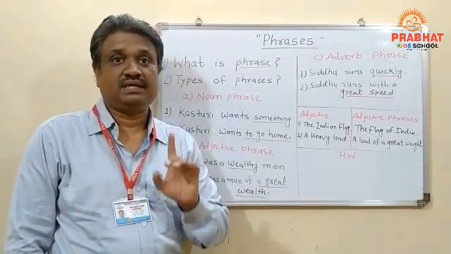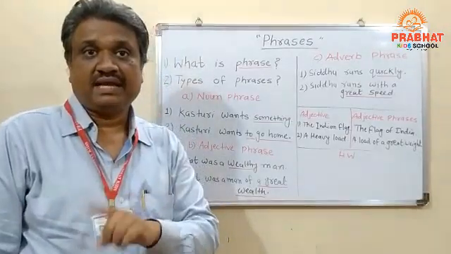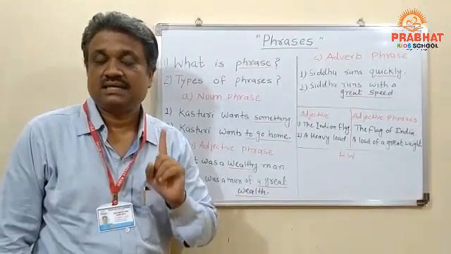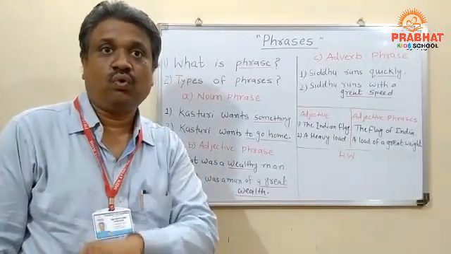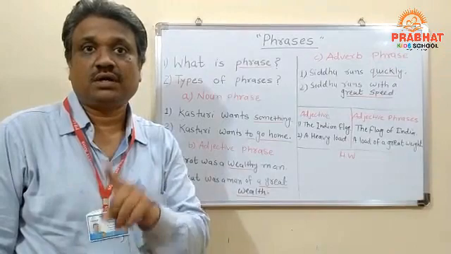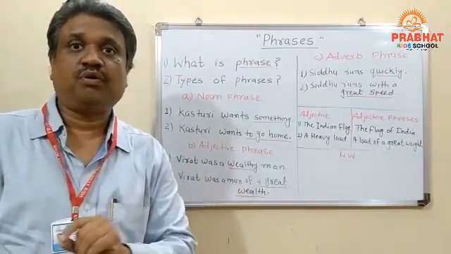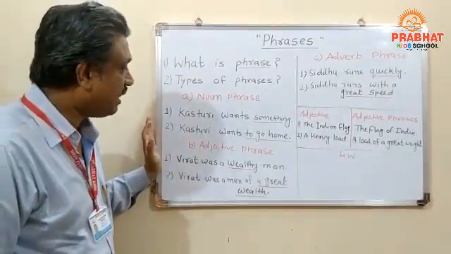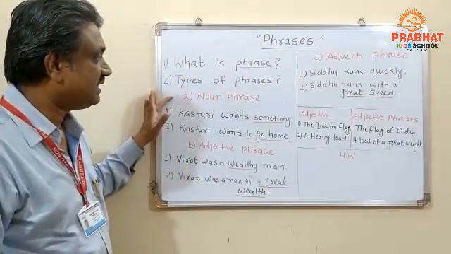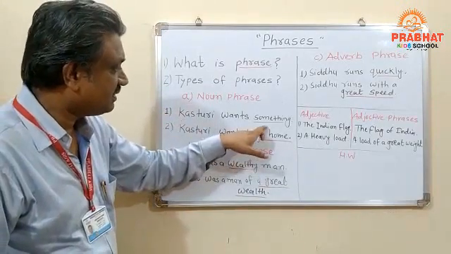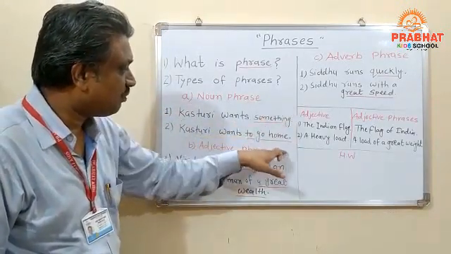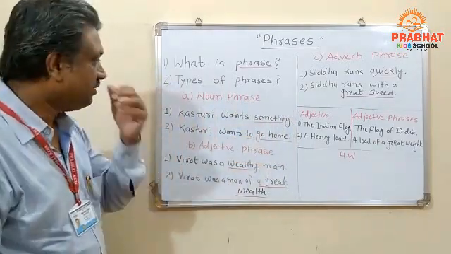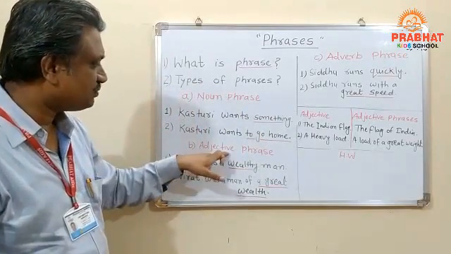So this is what I have to say. The word something is a noun and it is the object of the verb wants. In the second sentence, the group of words to go home is the object of the verb wants. Hence the group of words that does the work of a noun is called a noun phrase. So this is the first one that I explained to you. See, student, this is something. This something is being replaced by a group of what? Words. And this group of words is called what, student? A noun phrase.